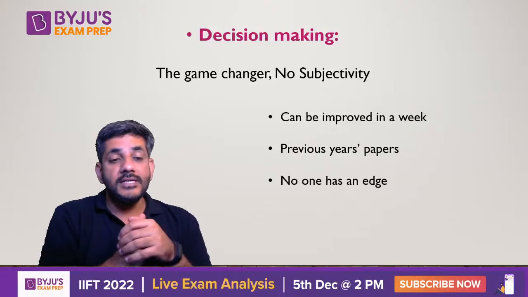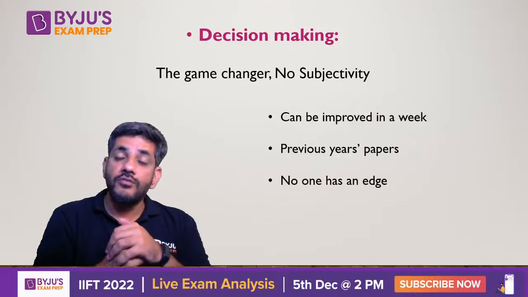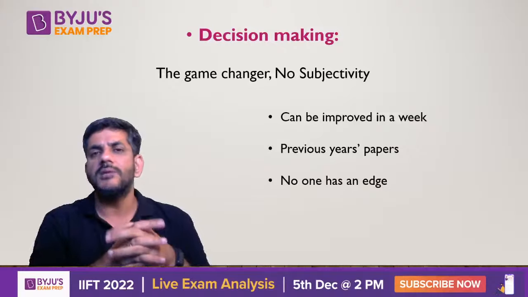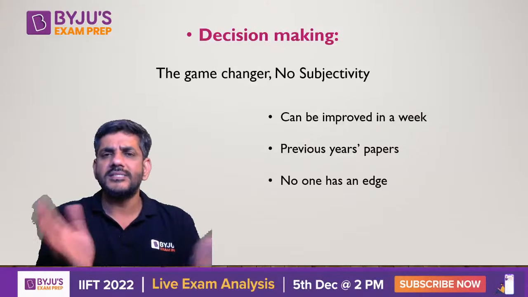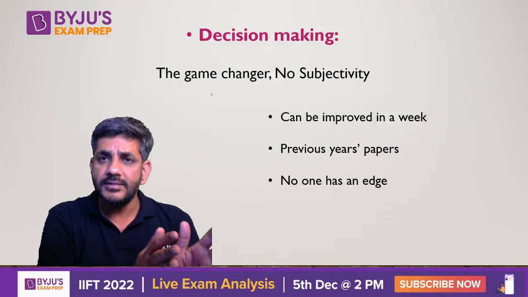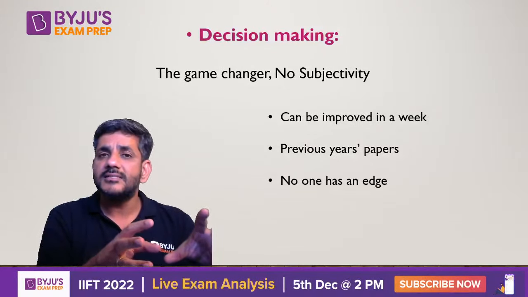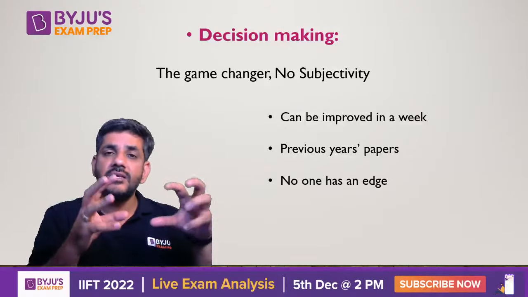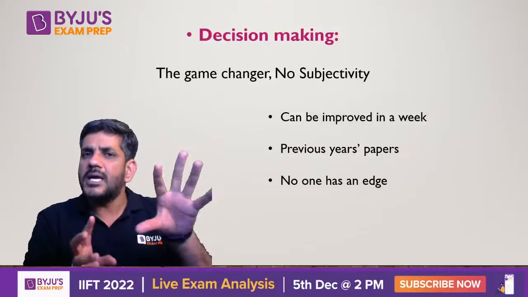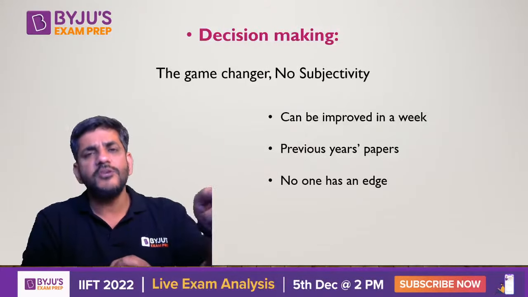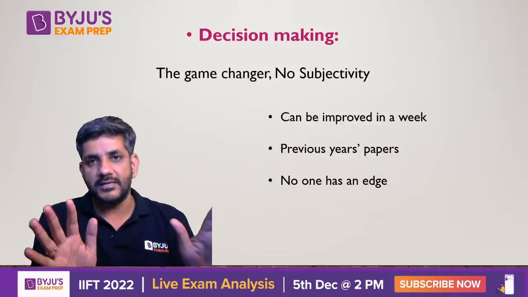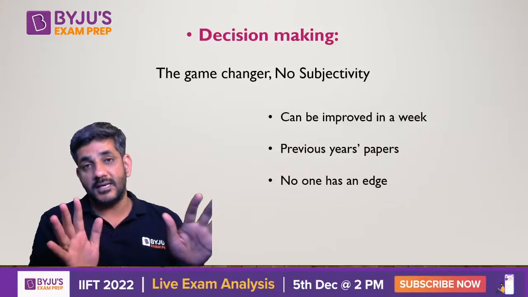So it can be improved in a week, and I have improved myself in decision making. I appeared for it one year, and in 2 days I could improve my decision making by using one single session. Because as I told you, it is very logical. Decision making is a logical topic, and you can actually see which option is wrong and why it is wrong. It is not like verbal ability, where sometimes we get confused about why this is wrong and why that is right. But in decision making, it is very crystal clear. The kind of questions they ask you, it is crystal clear.